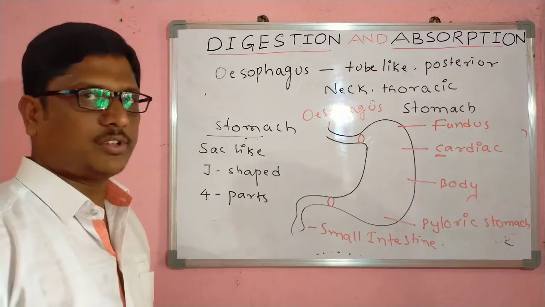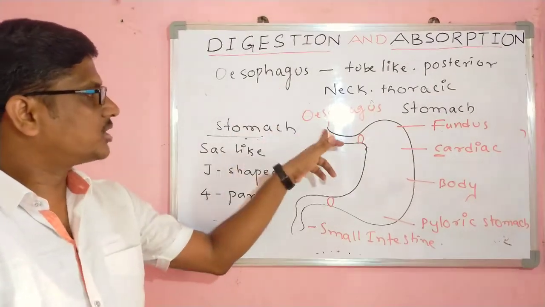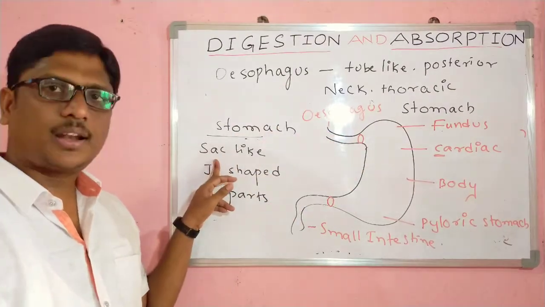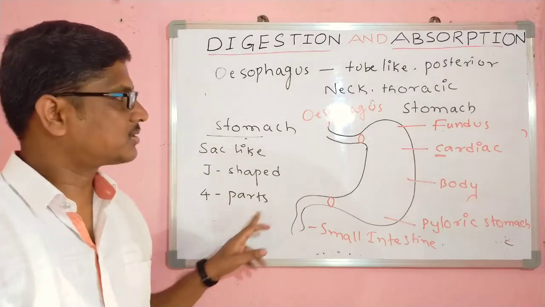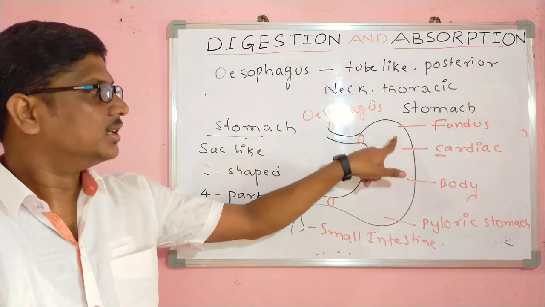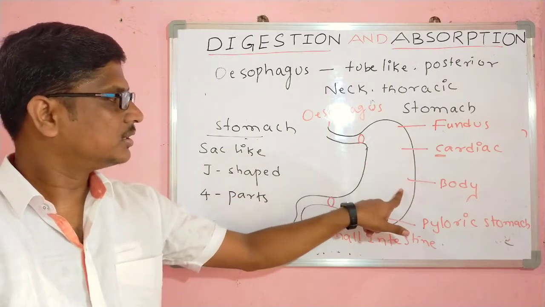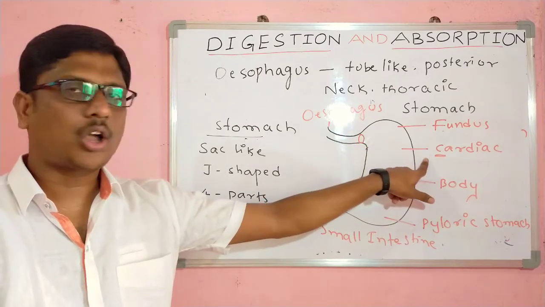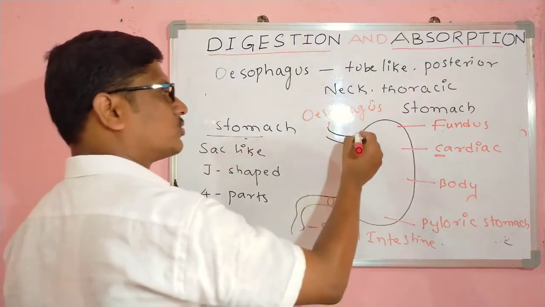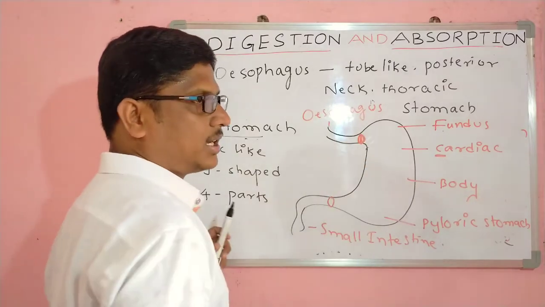See, this is the structure of the stomach. Esophagus opens into the stomach. Stomach is a sac-like, J-shaped structure and it contains 4 parts. This is the fundus region, this is the cardiac region, this is the body and also the pyloric stomach. Important: the esophagus opens into the specific region called the cardiac region.